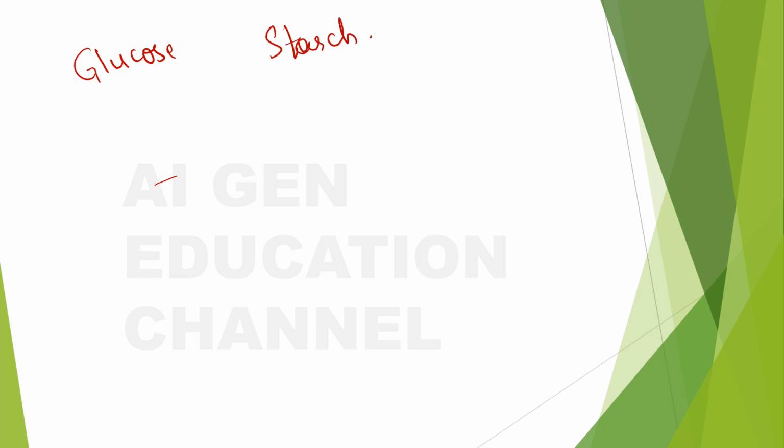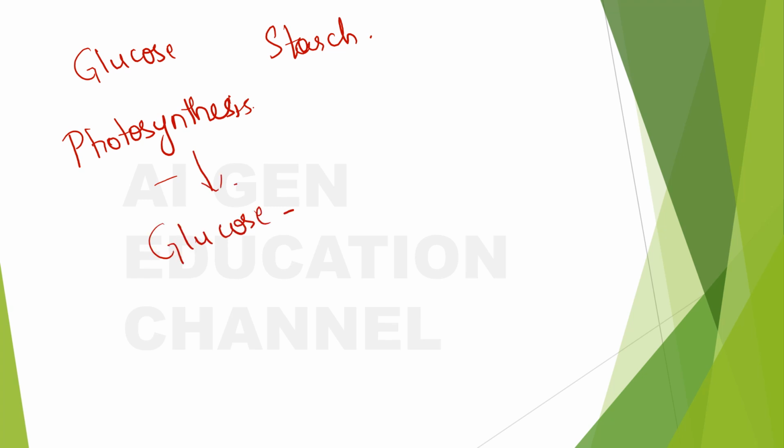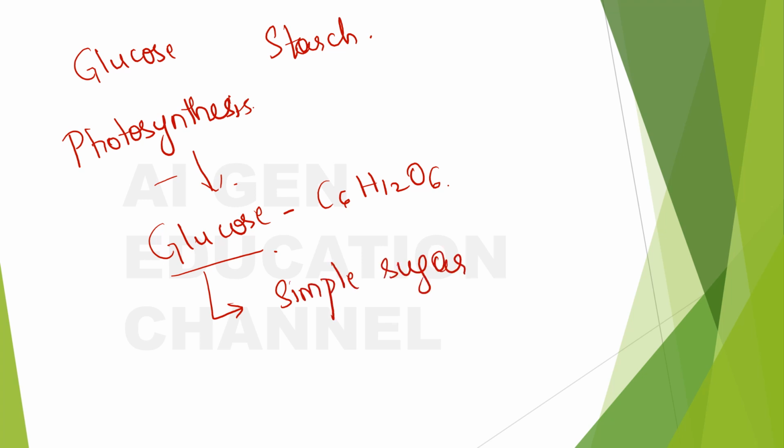We know that in the process of photosynthesis, what the plant obtains is glucose. And how is it represented? Yes, it is represented as C6H12O6. This glucose is a simple sugar that the plant will be able to use for energy, right?